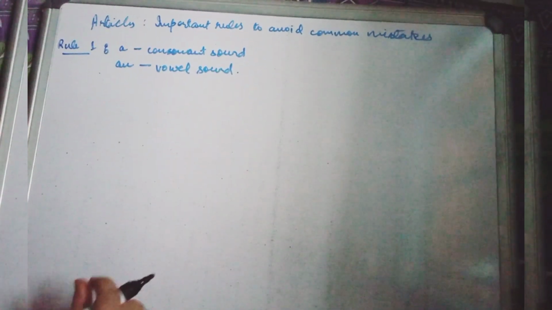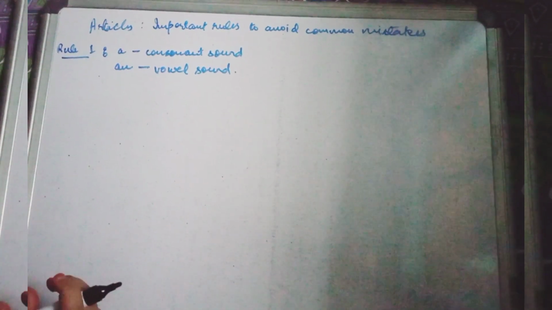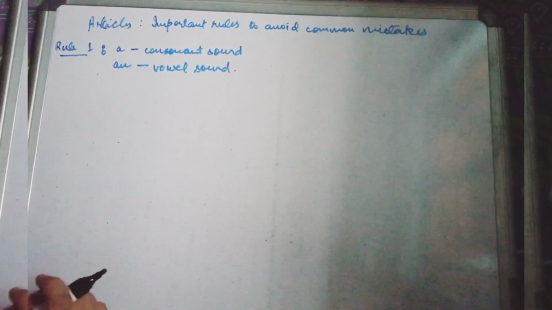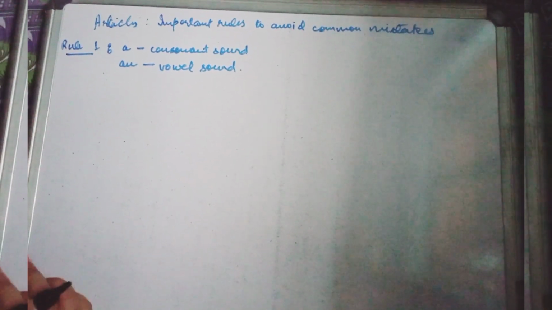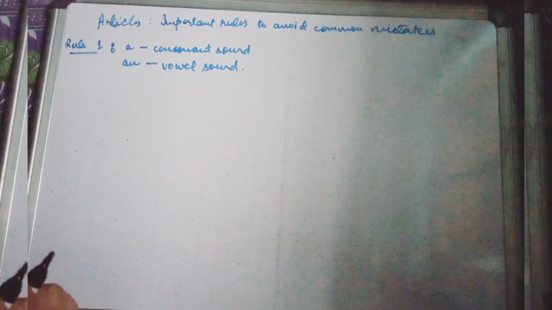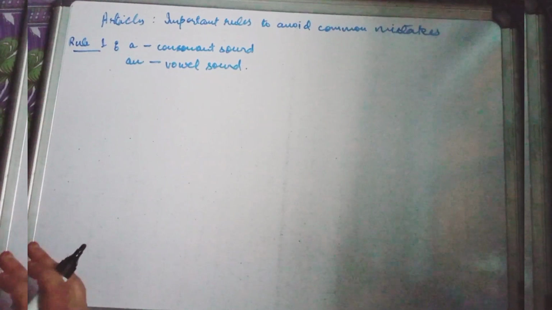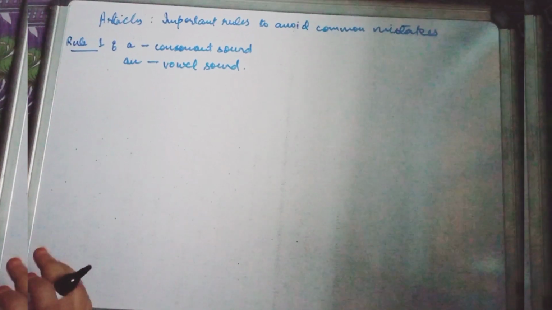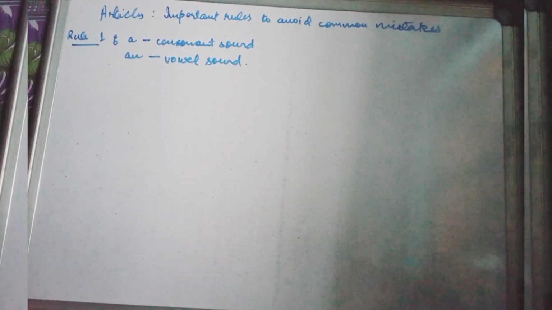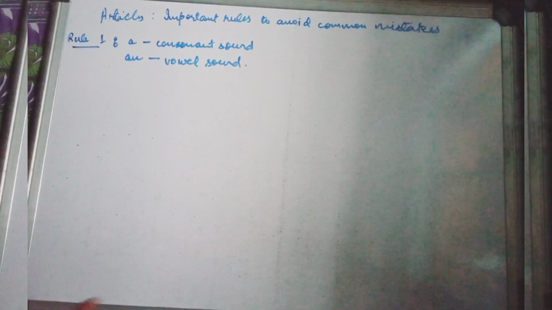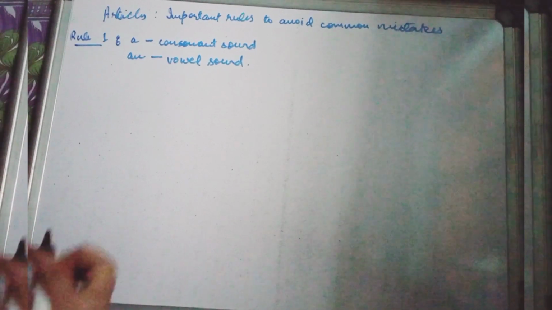So, in the last class, we have seen that for the words which begin with a consonant letter, we use a before them, and for the words which start with a vowel letter, we use an before them. But now, we will see some exceptions. That exception has arisen because of the different sounds that are produced in contrast to their spellings. So let us see an example.